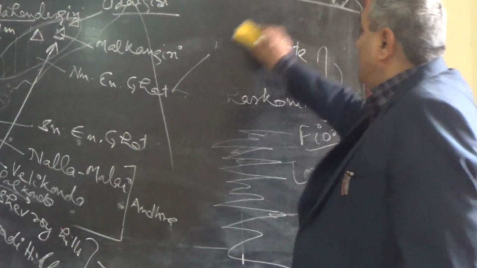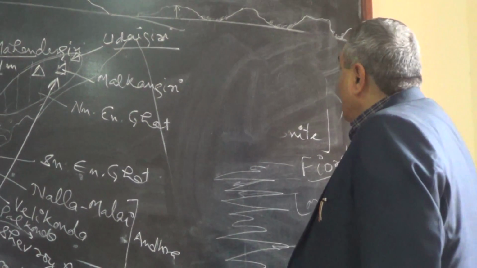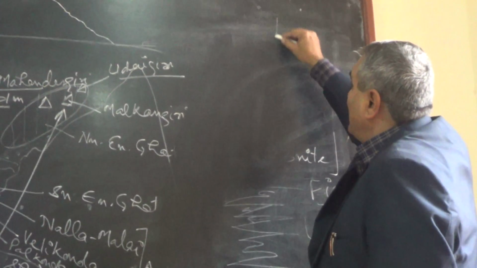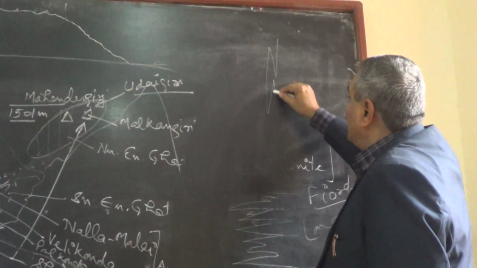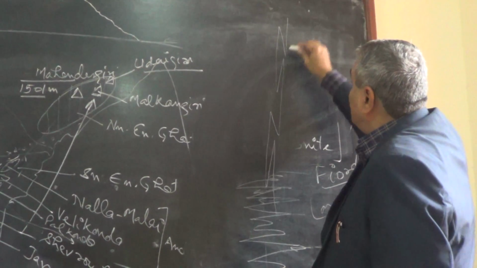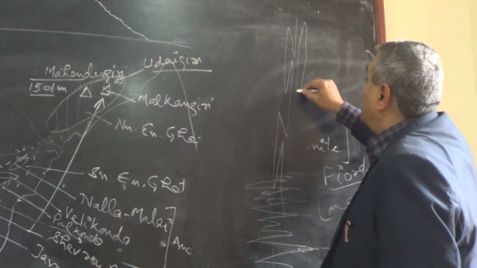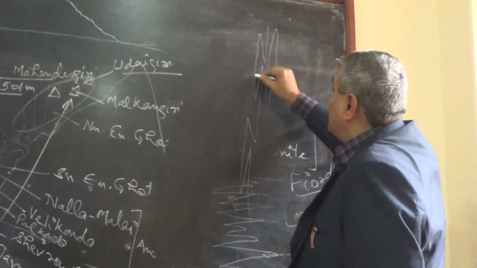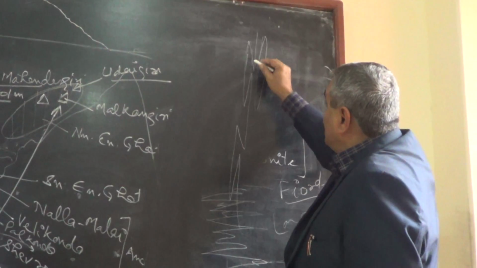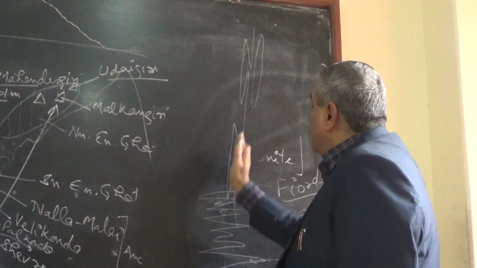Dalmatian coastline is like Mumbai. When it is like this, this mountain range is parallel to this mountain range and this mountain range. So these are two mountain ranges parallel. These are the parallel arrangement of the coastal features.